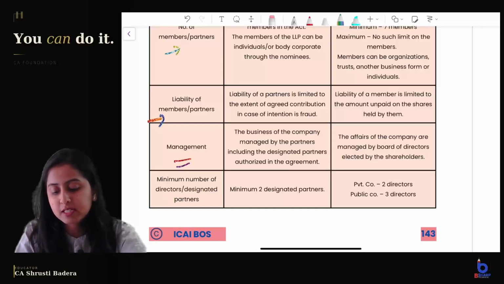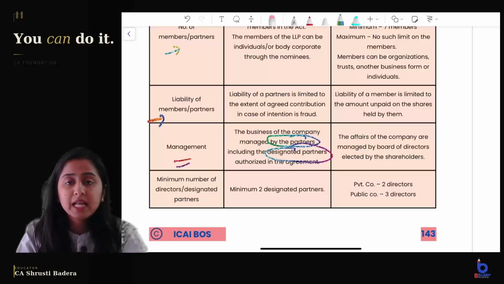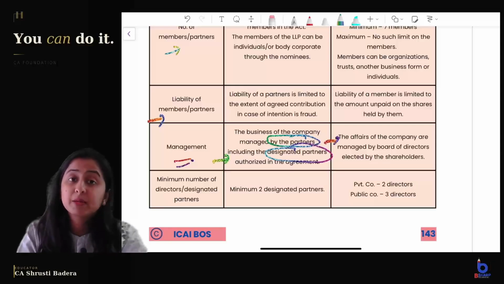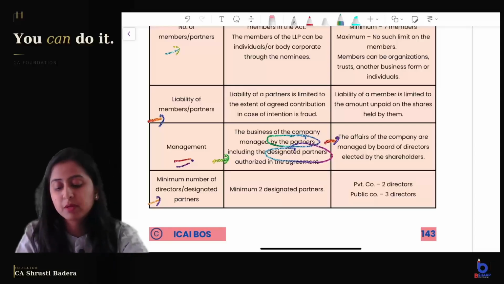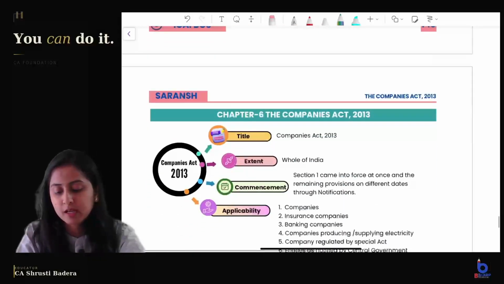Management responsibilities lie with the partners including the designated partners. The compliance responsibility is on designated partners, but management responsibility is on all the partners, and the affairs of the company are managed by the board of directors. Minimum number of directors or designated partners: minimum 2, and here 2 and 3 as given.